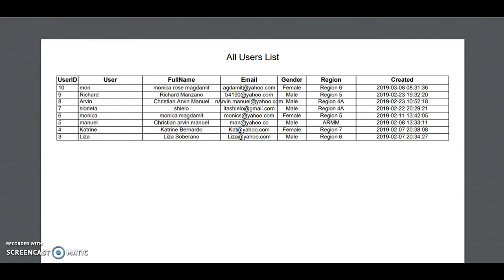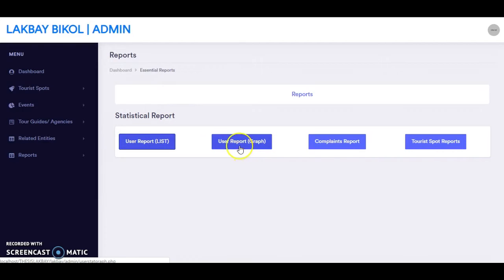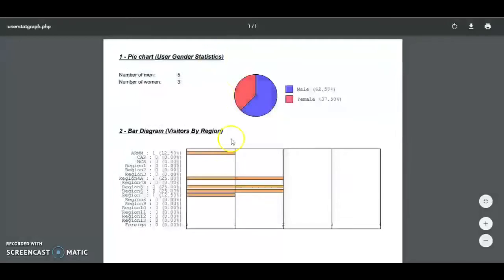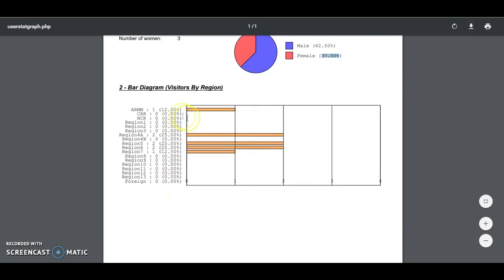Going back, we could see also in it in a graph form. Here you could see the number of users which are male and which are also female in a pie graph. And here you could see the bar diagram according to region.